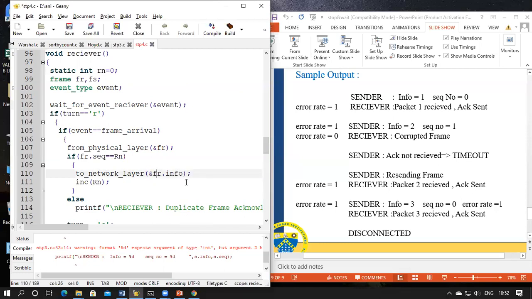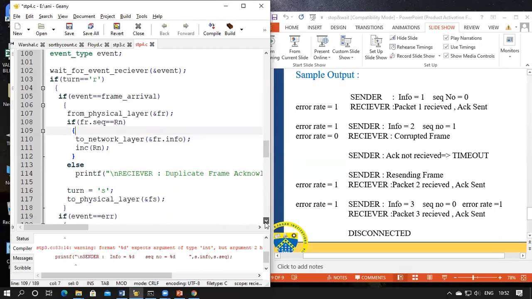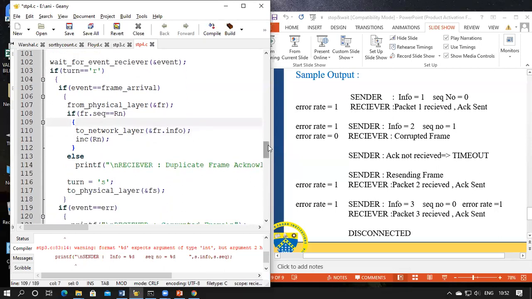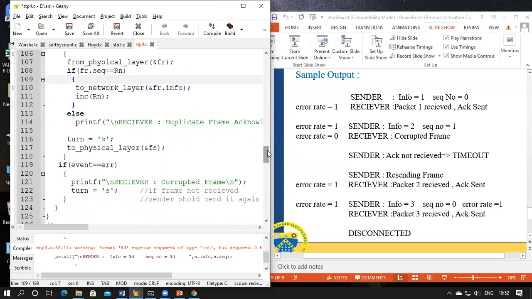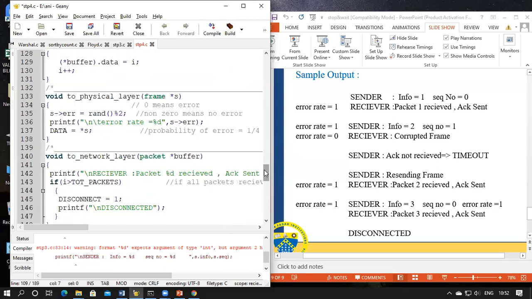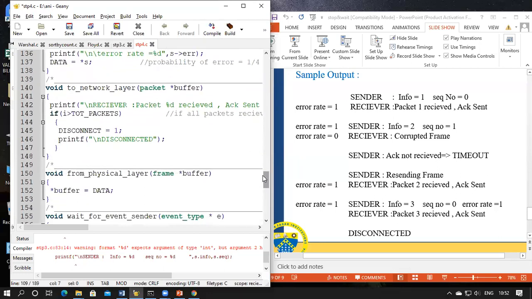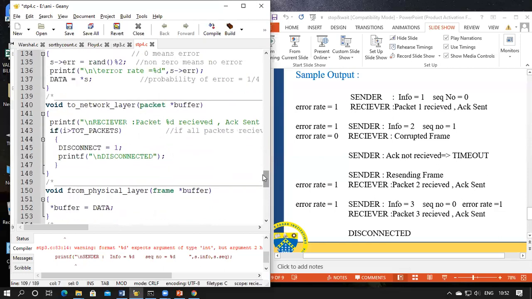That is the frame info. Now where's the network layer function? So here we're going to compare whether the total number of packets have crossed or not. So the I value is not greater, so we're not going to disconnect it. So we're going to come back.